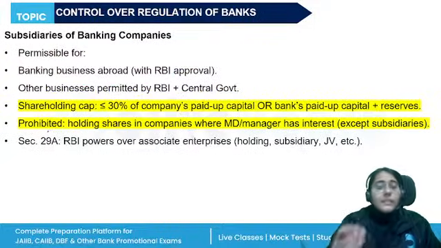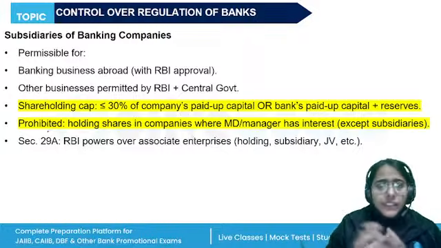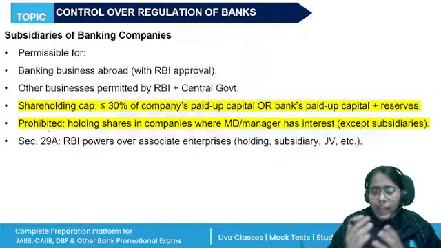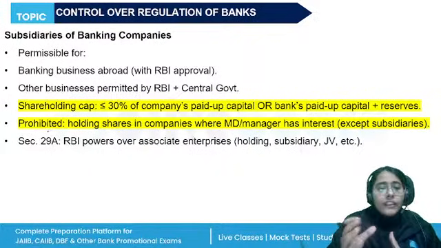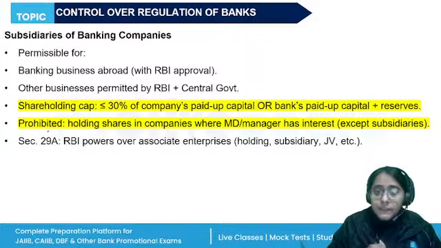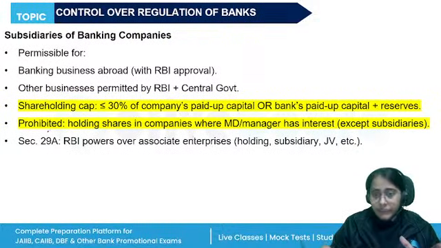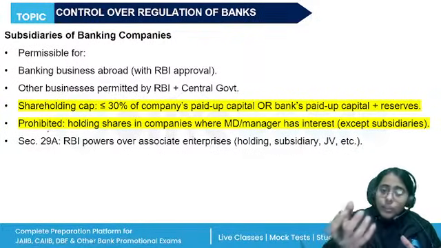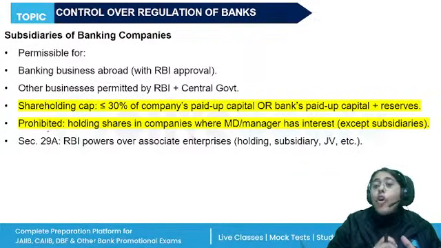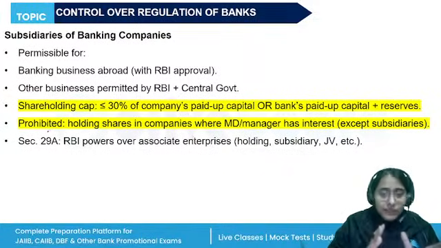Then subsidiaries of the banking companies, there are certain restrictions as per the Banking Regulation Act on the formation of the subsidiaries as well. This is basically done to prevent the bank from carrying on any trading activities or acquiring a controlling interest in non-banking companies. So subsidiaries will be permitted only for the permitted business.